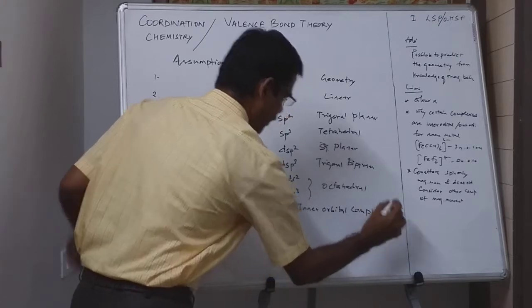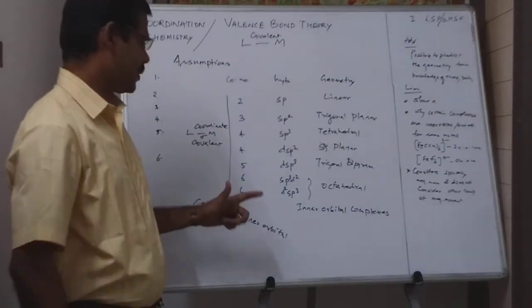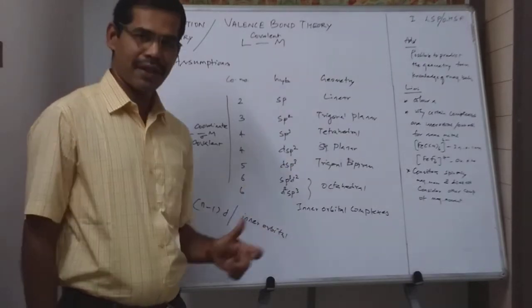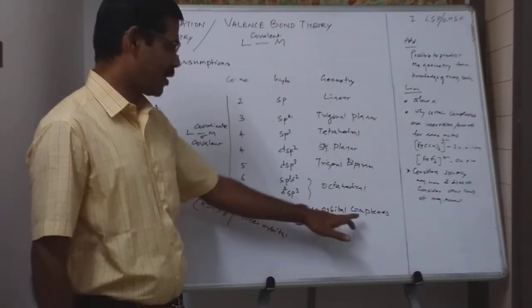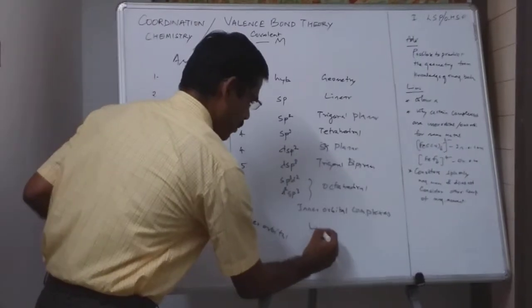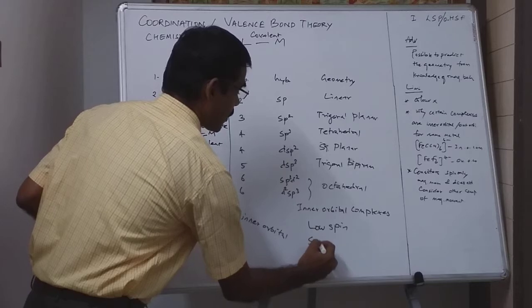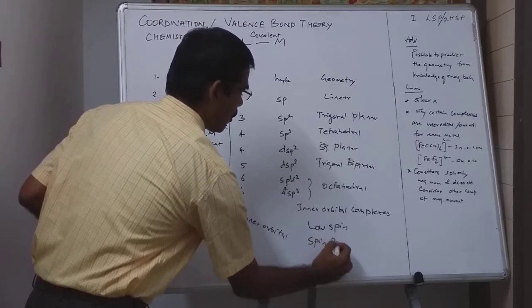Let me explain once again. In an octahedral complex, if (n minus 1)d orbitals or inner orbitals are involved in hybridization, such complexes are called inner orbital complexes, which can also be called low spin complexes or spin paired complexes.